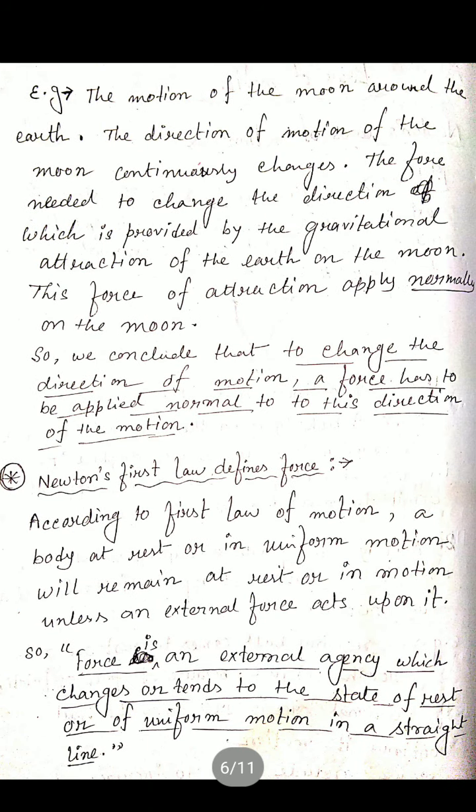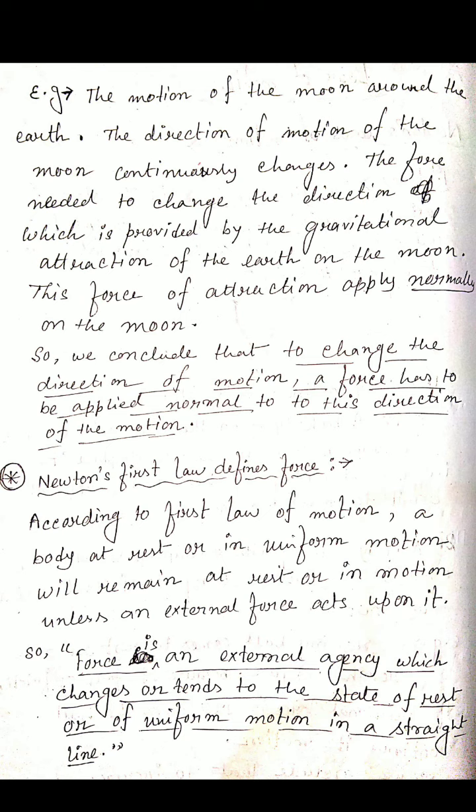And the third point, which is included in the second point, is that it does not change its direction because its speed is uniform. The best example is the motion of the moon around the Earth. The direction of the motion of the moon continuously changes. Why does it change?